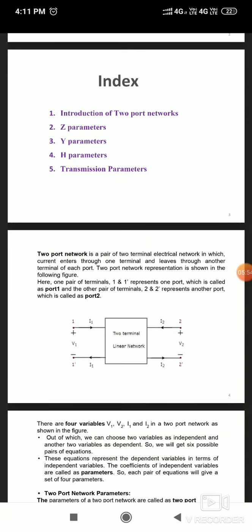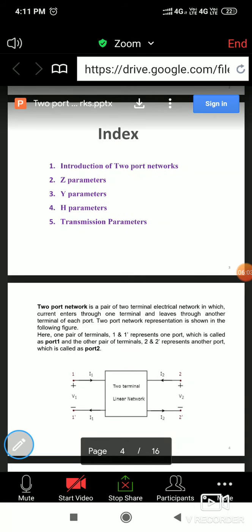Already we know these equations, how to form them, and what we are going to do to find out particular parameters Z, Y, H and T. Okay, now first of all, I will start the introduction.